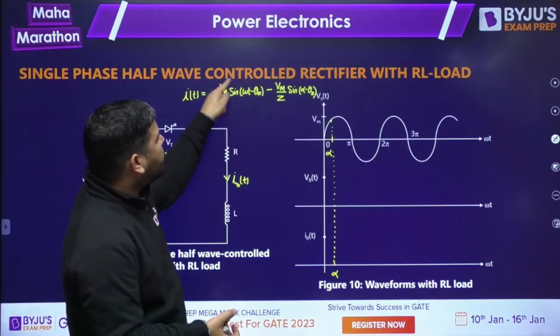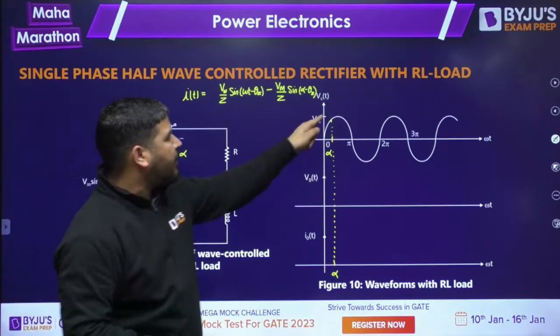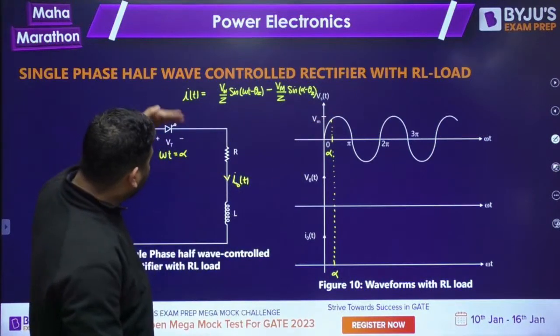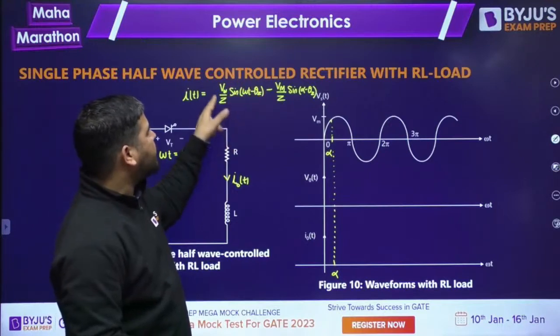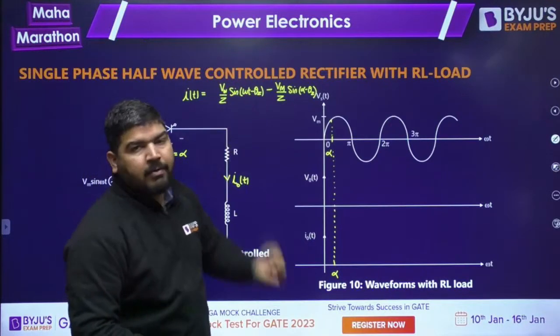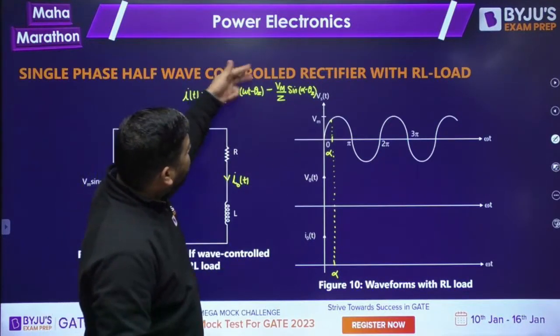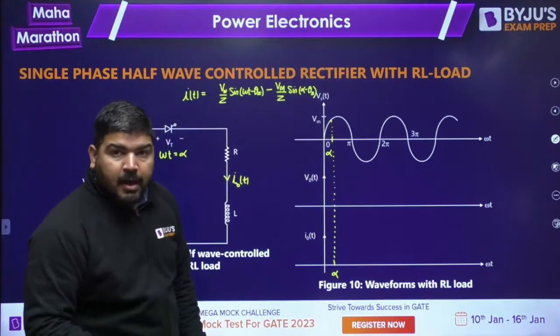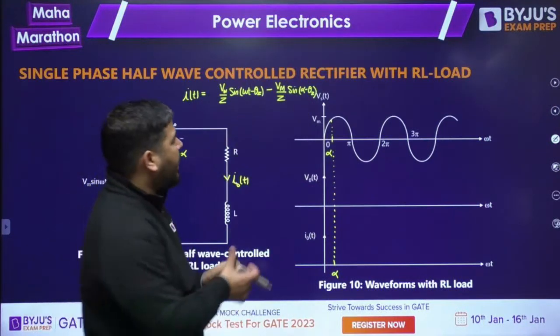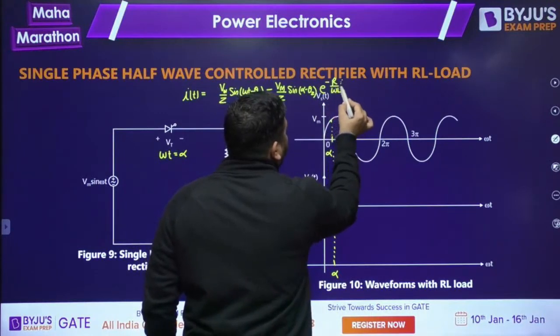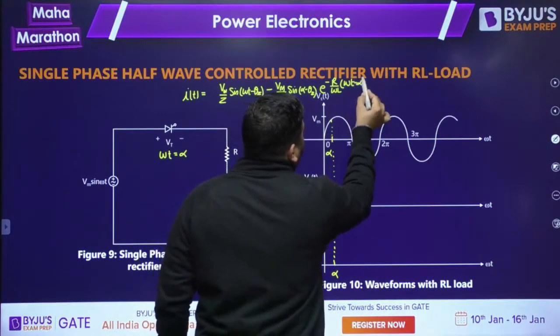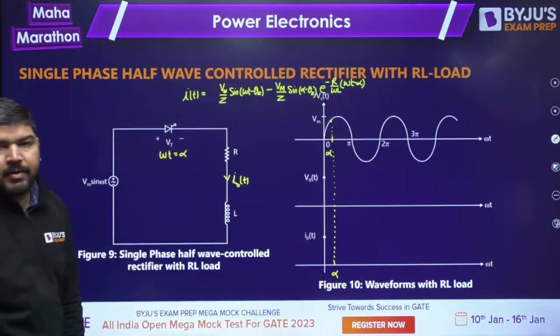Whatever the value of the steady state current at omega t equal to alpha, because you are switching on at angle alpha, that is Vm by Z sine of alpha minus theta Z. So the negative of that current will be the transient current to make it 0, and it will decay as e to the power minus R by omega L times omega t minus alpha. This will be the current equation.